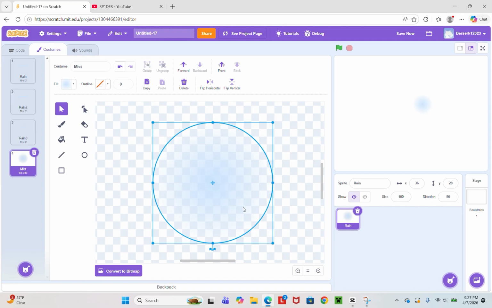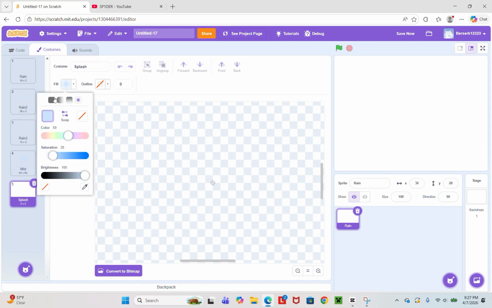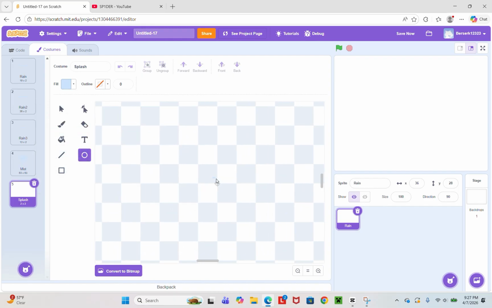Okay, then make sure to get a splash. Make a new sprite, or not sprite, but costume. Name this one Splash. Then keep this. Then scrolling and make a 4 by 4 dot.